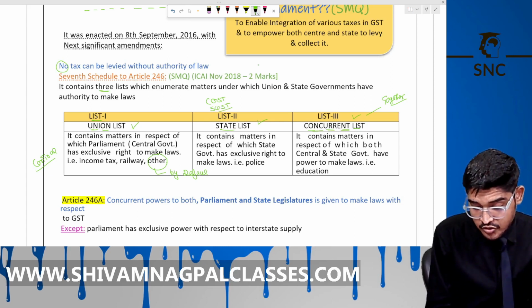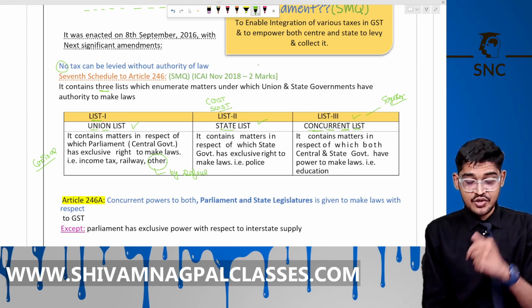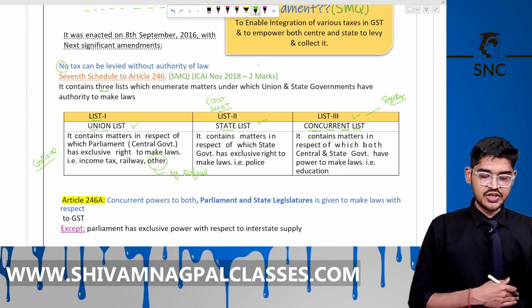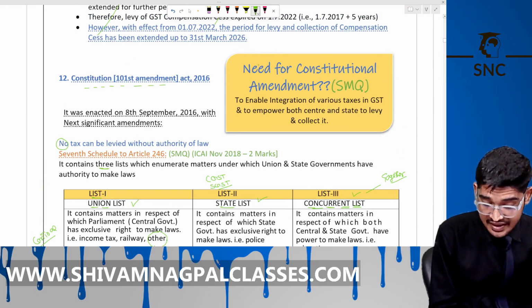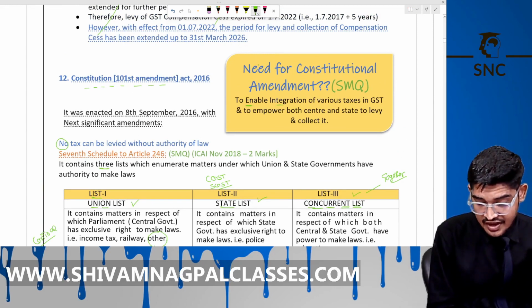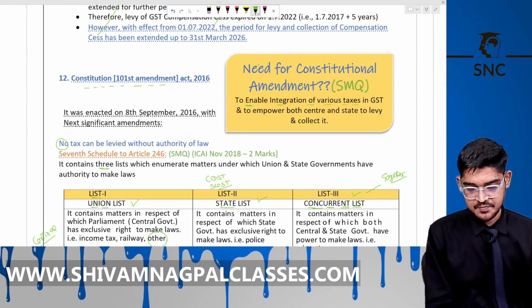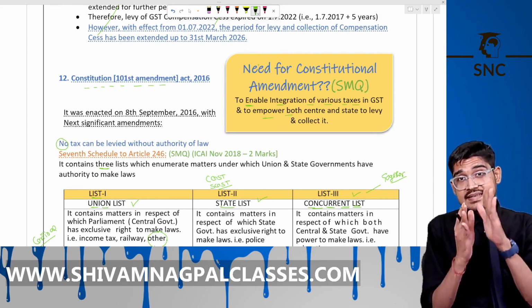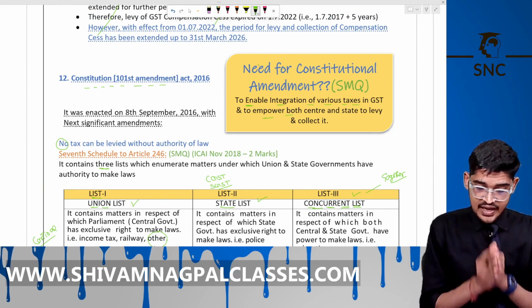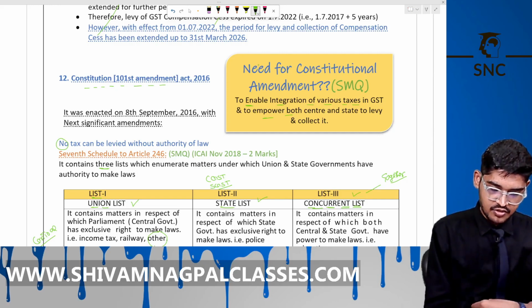We have to give power to both the Centre and the state. That's why we amend our constitution, to give power to the state and the Centre together, to enable the integration of the various taxes in the GST, right? To empower both the Centre and the state to levy the GST together and collect it. Okay.